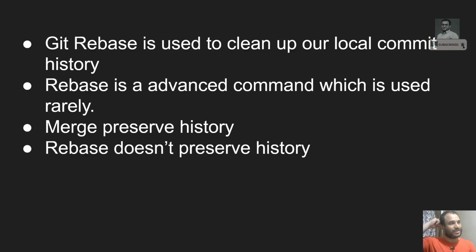The main difference between rebase and merge is that merge preserves the history. If you have made a commit in a branch and merged that branch into another branch, you will be able to understand that this commit was made in that branch. But with rebase, if you rebase one branch onto another branch, you will not have a history of that commit. You will think that this commit was made in that branch only, and you will not be able to realize that it was made in another branch.